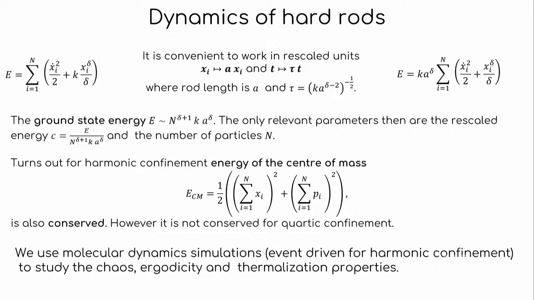So these are huge energies. So what we see is that the relevant parameter for further analysis is the rescaled energy and the system size n. Interestingly, for harmonic confinement, there is one conservation law which is not broken, at least that we know of. That is the center of mass energy. But for quartic confinement, it's broken. So for further analysis, we have to be careful with the center of mass energy. So we fix it to be 0.